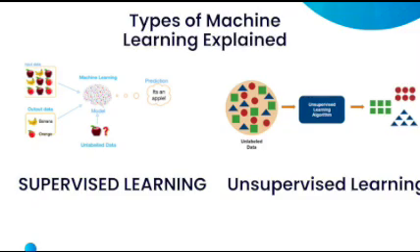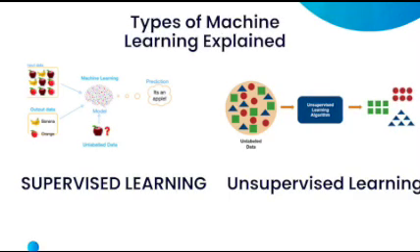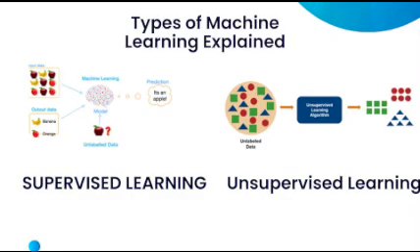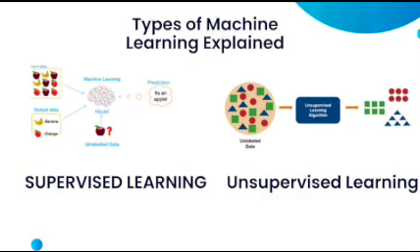1. Supervised learning: learning from labeled examples. The concept: imagine teaching a child to identify fruits by showing them pictures and telling them, this is an apple, this is a banana, etc. That's supervised learning. You provide both the input, the picture, and the correct output, the label.